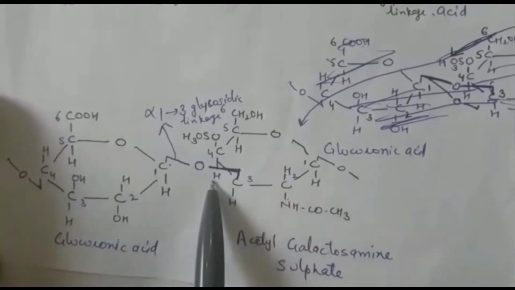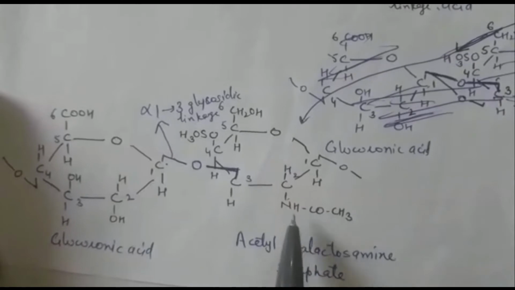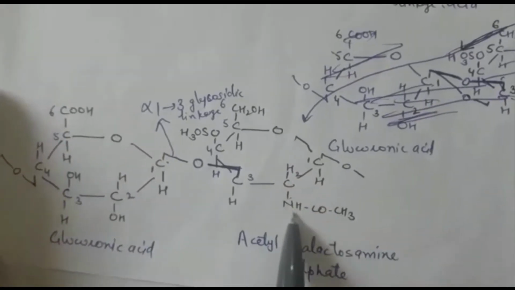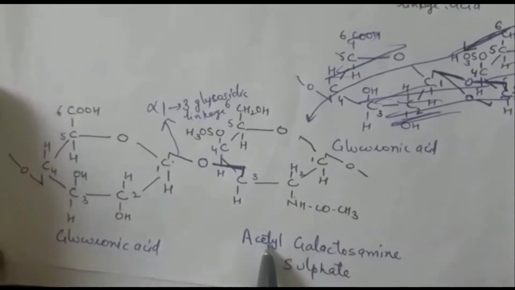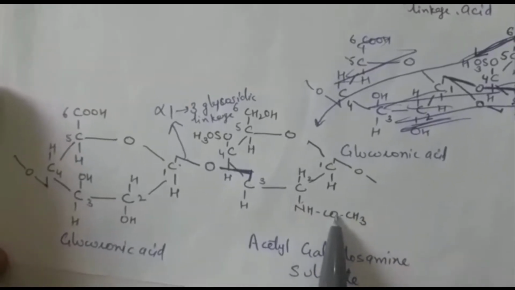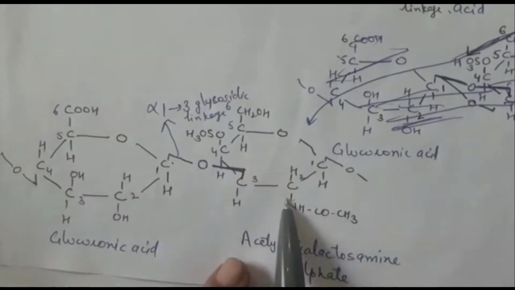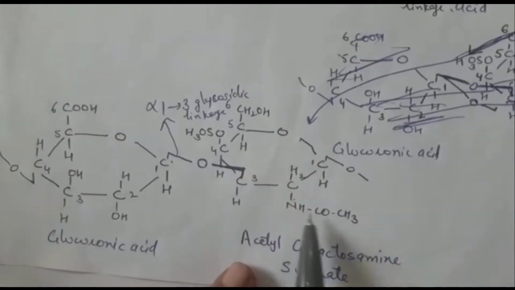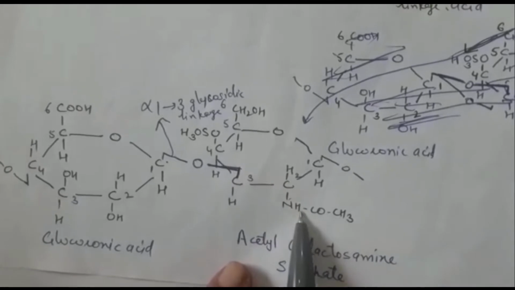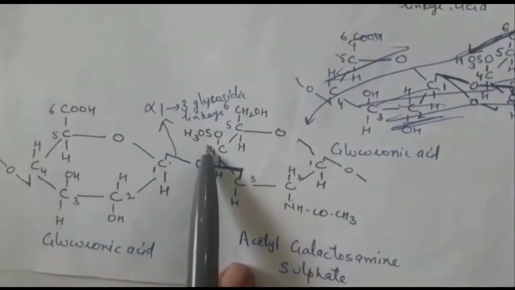It is galactosamine. But it is further galactosamine, meaning at carbon atom 2 there is an amino group, but it is acetyl galactosamine, so there is an acetyl group also. So listen carefully, it is galactose sugar which has been modified by the addition of an amino group and acetyl group plus a sulfate group.